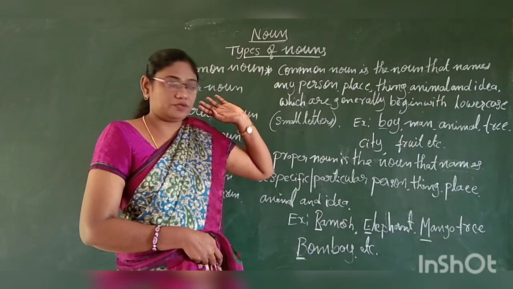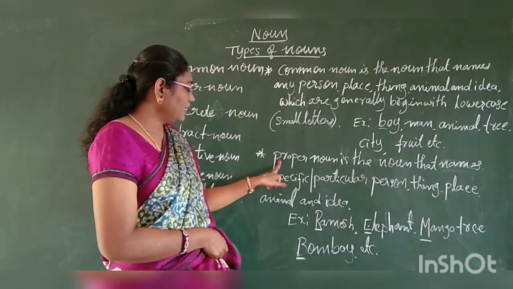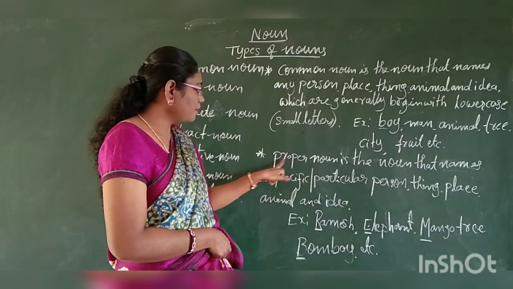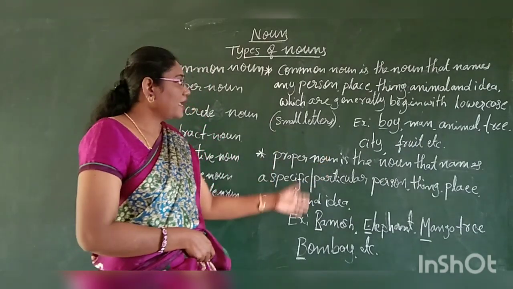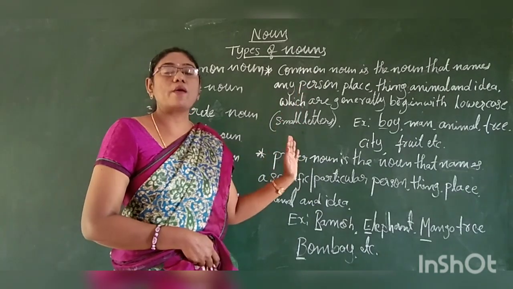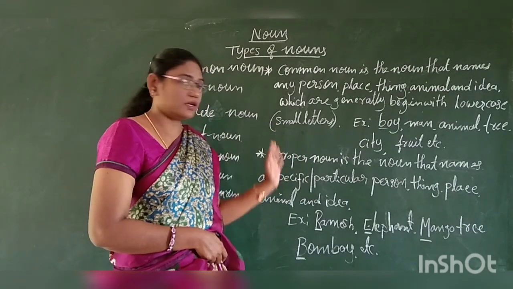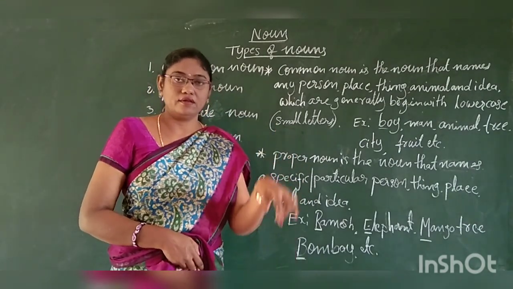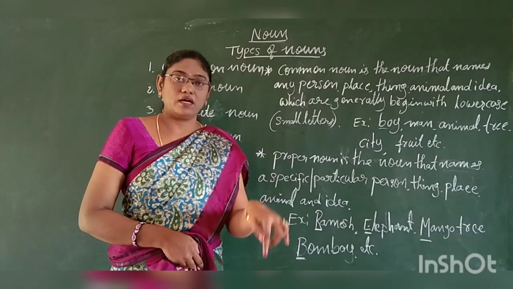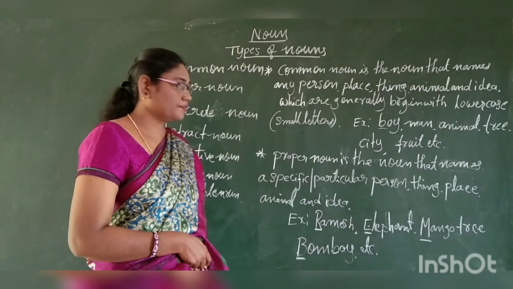Let me explain more about it. Now, let's get to know about proper noun. What is proper noun? This is exact opposite of common noun. Here we will mention a specific boy, a person, or animal, or place, or thing, an idea.